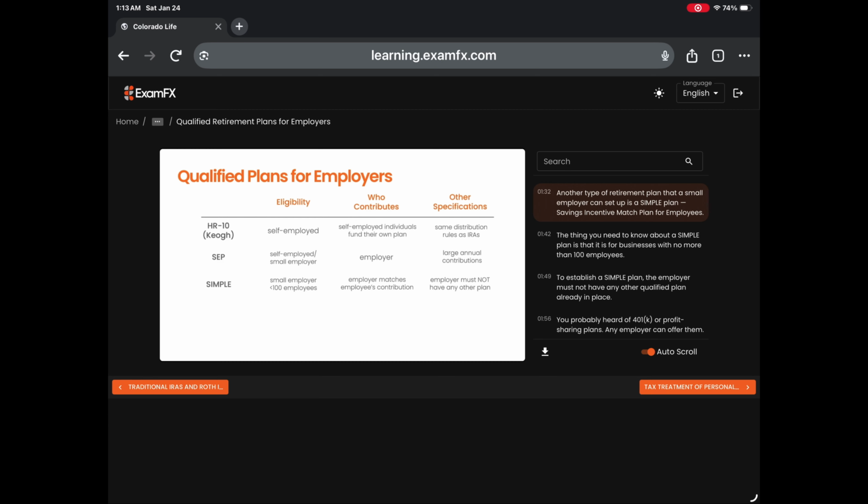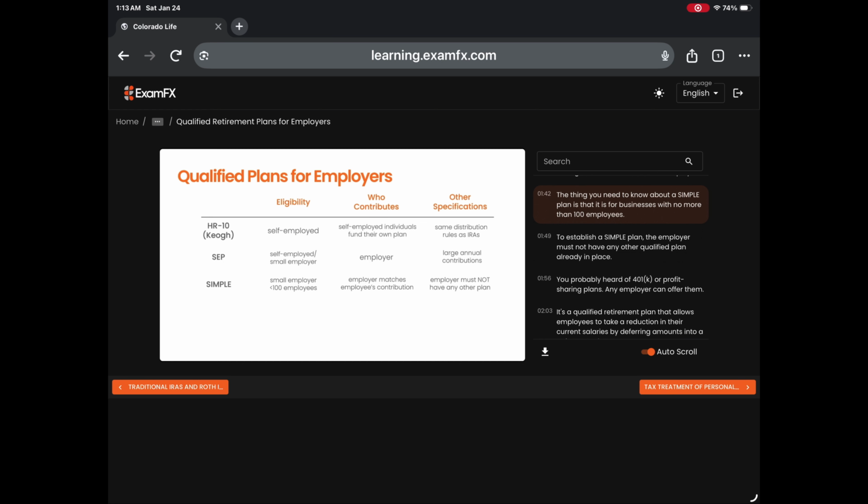Another type of retirement plan that a small employer can set up is a SIMPLE plan, Savings Incentive Match Plan for Employees. The thing you need to know about a SIMPLE plan is that it is for businesses with no more than 100 employees. To establish a SIMPLE plan, the employer must not have any other qualified plan already in place.